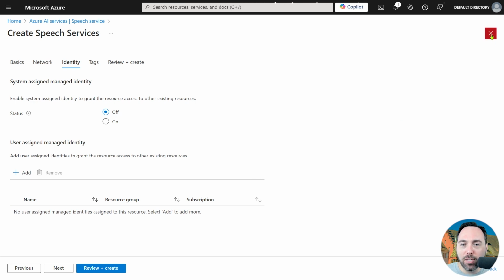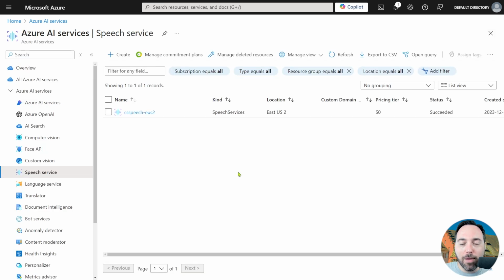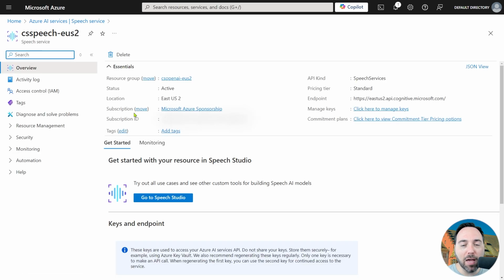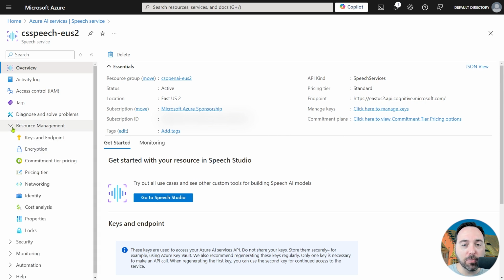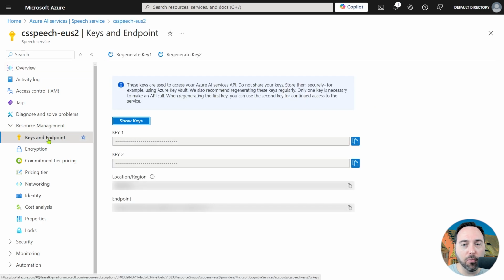I'm now going to close out this flyout pane because I won't actually create a new service. I have a perfectly fine service, so I'll select it. On this page, I need two things, my region and an access key. I can see the region quite clearly in the endpoint, East US 2. As for the endpoint key, let's drill into resource management and select keys and endpoint. We have two keys we can use here, so I can copy either one of the two for my purposes.